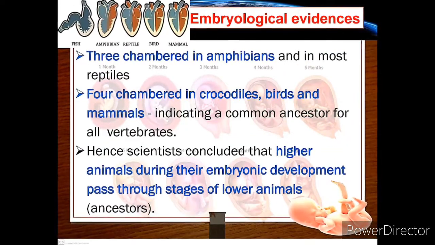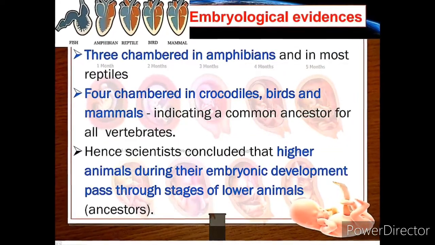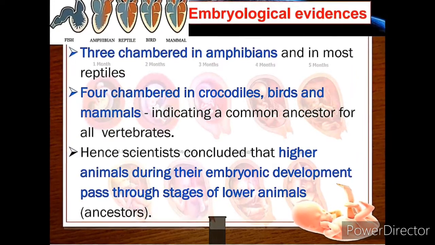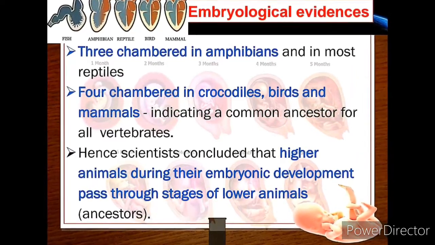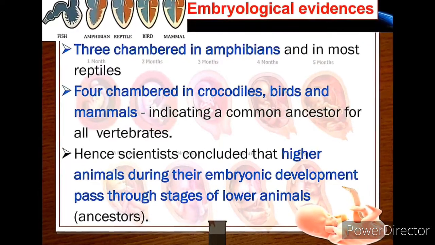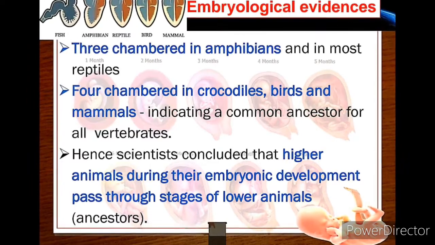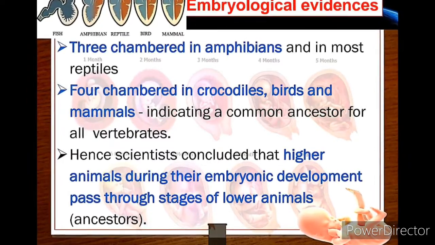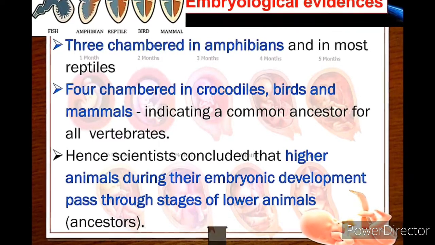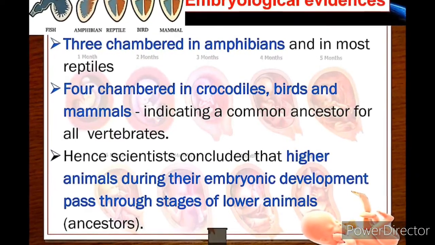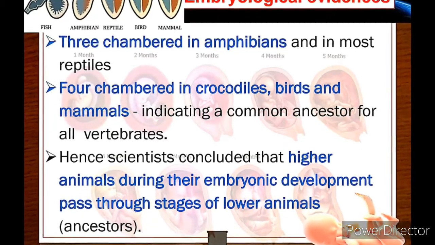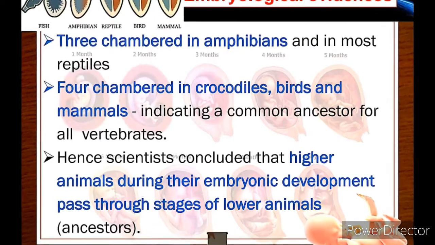The development of the heart in all vertebrates shows the connecting link, that is, evolution from pisces to mammals. For example, pisces have a two-chambered heart, amphibians a three-chambered heart, reptiles also three-chambered, but crocodile has a four-chambered heart, birds and mammals also have a four-chambered heart. So it shows the evolution, gradual development.